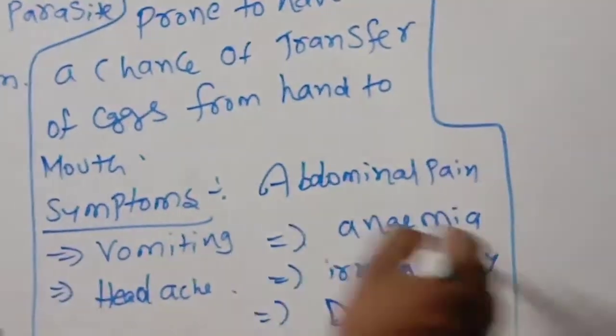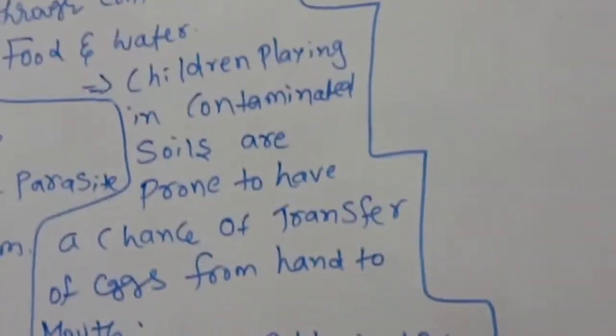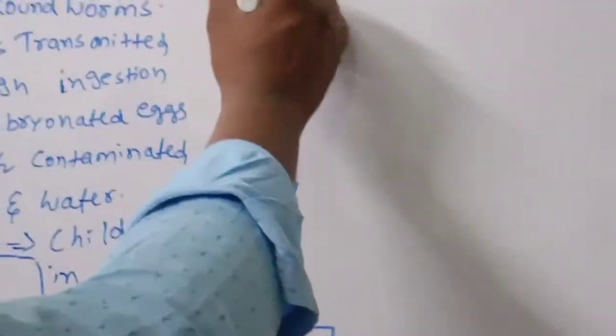The next point we are going to discuss is heavy infection.